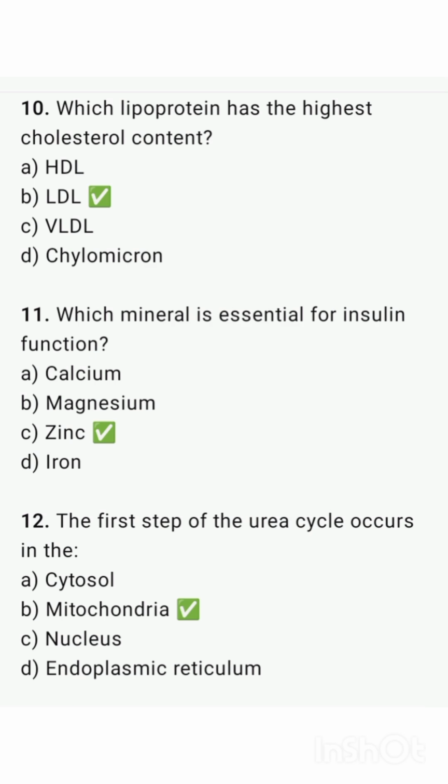Which lipoprotein has the highest cholesterol content? That is LDL, low density lipoprotein. Okay. Which mineral is essential for insulin function? That is zinc. The first step of urea cycle occurs in the mitochondria.